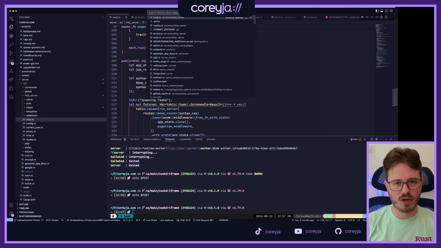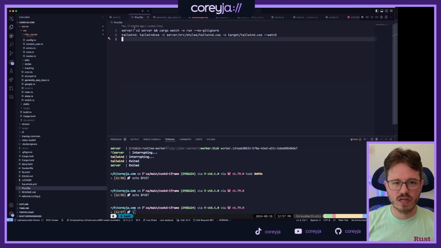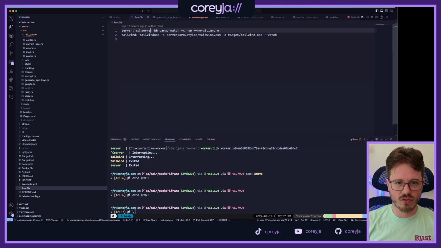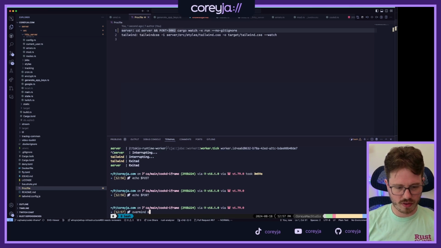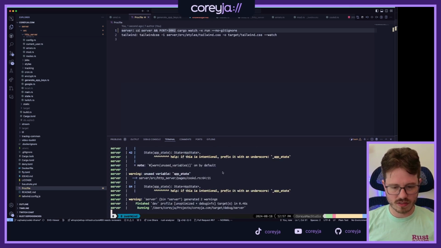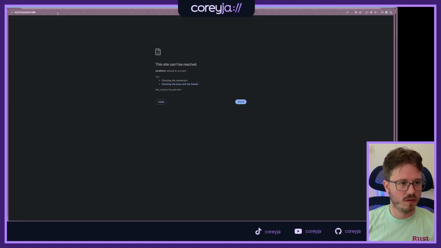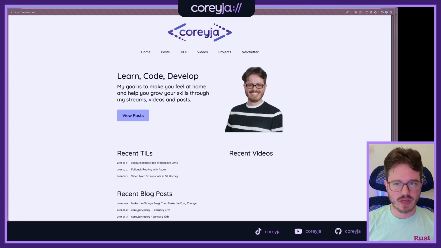Overmind, no, it's the proc file that Overmind uses. I don't set a port here. Like, I think I could just do this. I'm pretty positive I have a little homegrown web server thing that I believe is going to look at this port variable for me. Let's find out. There we go. Okay, awesome.